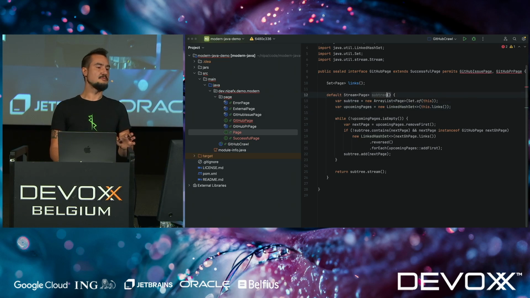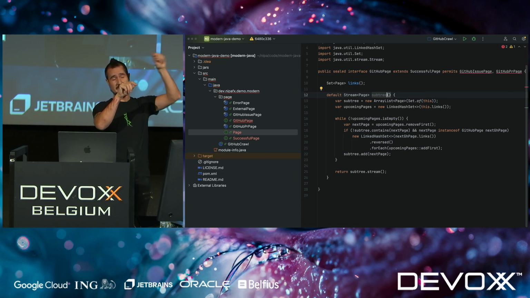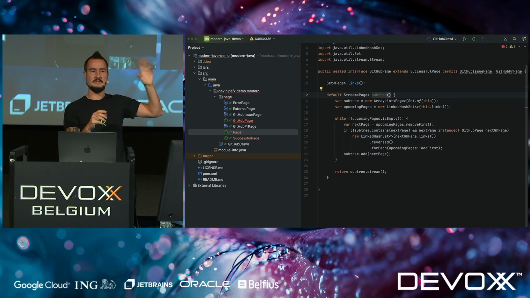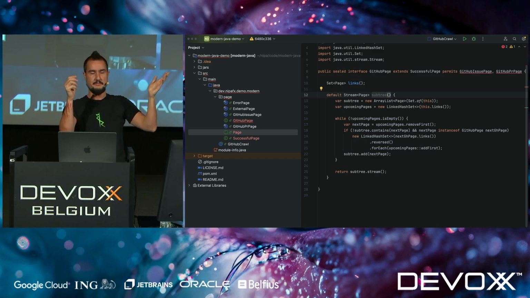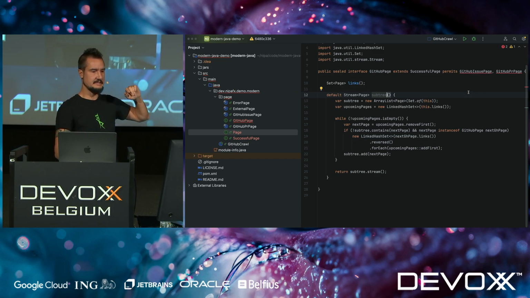Okay, subtree means give me a stream that iterates through the subtree. So we're pretending that this is a tree, which it's not really because there's backlinks, but we can ignore that. So what we're doing here is, and again, you don't have to read the code to understand it, I'm just telling you, it gives you a stream of all the pages that are reachable from that page. And I have to do some deduplication here because it can have backlinks. But what I want to show you here is something that was added with sequenced collections, which is removeFirst, for example.